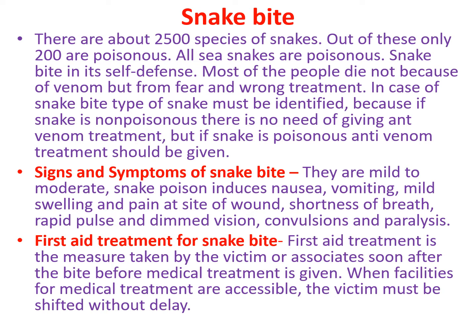The signs and symptoms of snake bite are mild to moderate. Snake poison induces nausea, vomiting, mild swelling, and pain at the site of the wound, shortness of breath, rapid pulse, and dimmed vision, along with convulsions and paralysis.